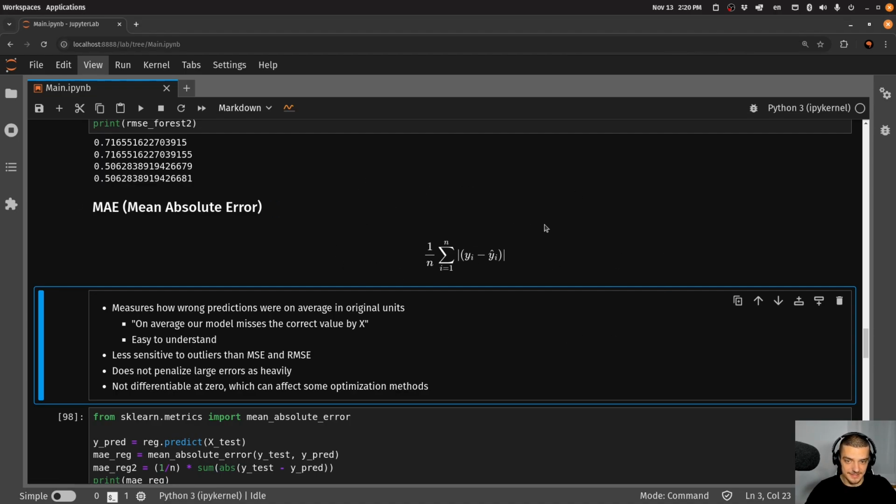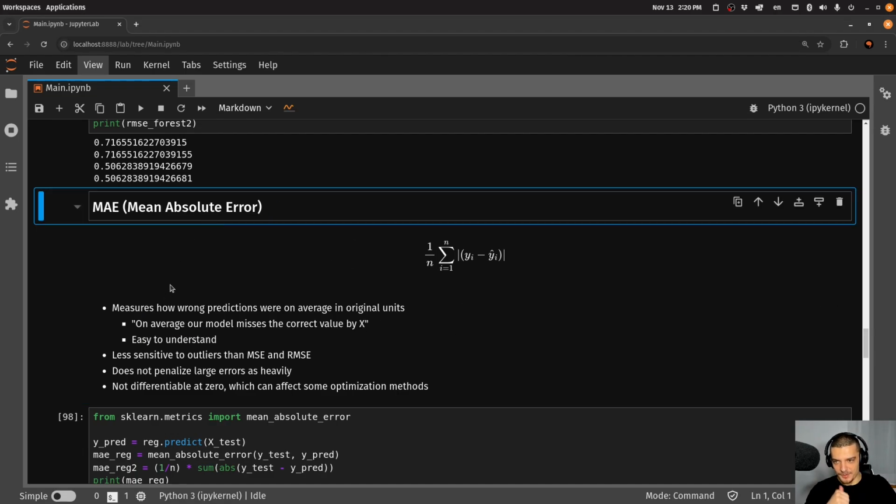And the nice effect of that is that I again have the same units as the target variable, so I stay in dollars, for example. And this metric tells me basically on average how wrong is my prediction. And I'm not squaring anything here, which means that I'm not influenced by large errors as heavily as the MSE or the RMSE. But basically, this is what I wrote down here. The statement that we're making with this metric is, on average, our model misses the correct value by X. So if you're interested in that, this is a good metric to use here.